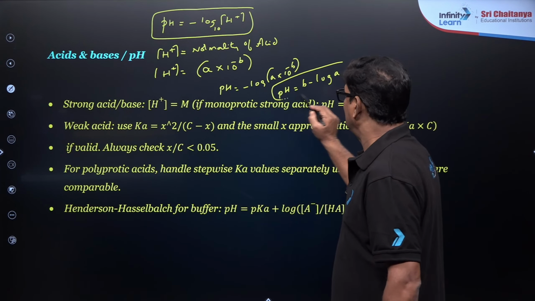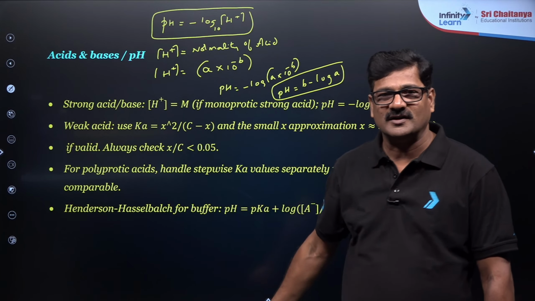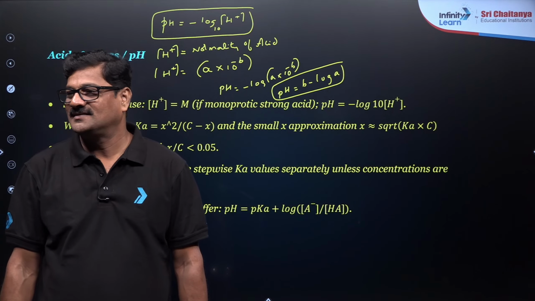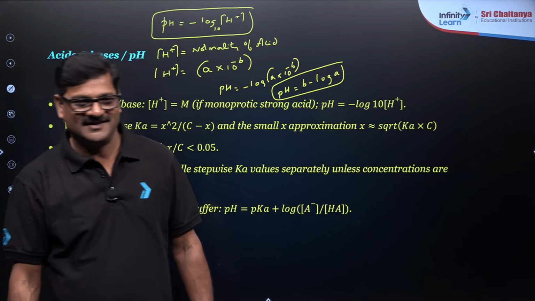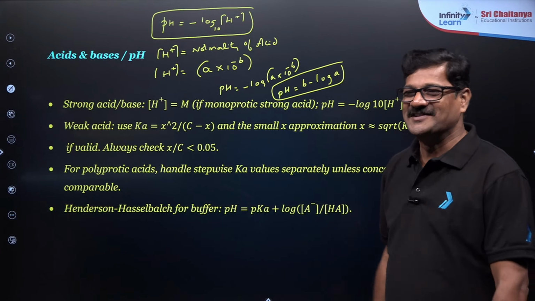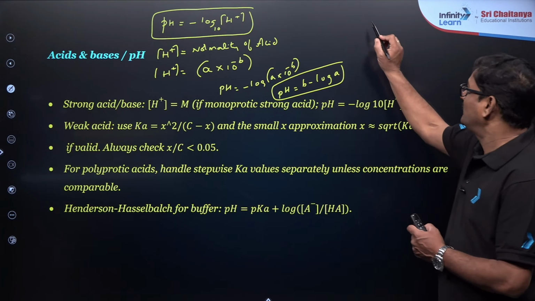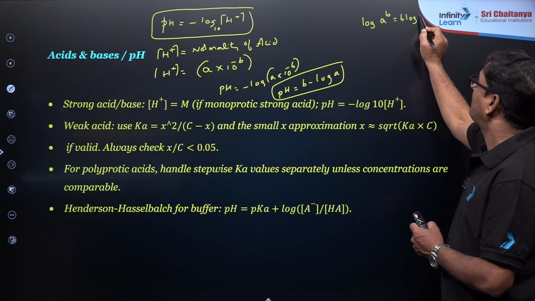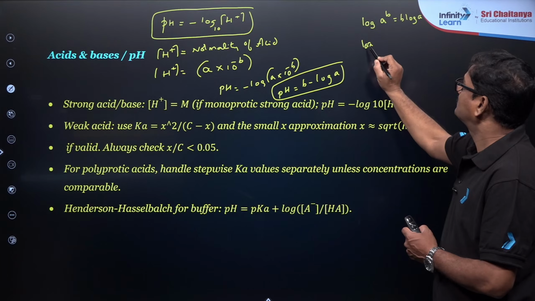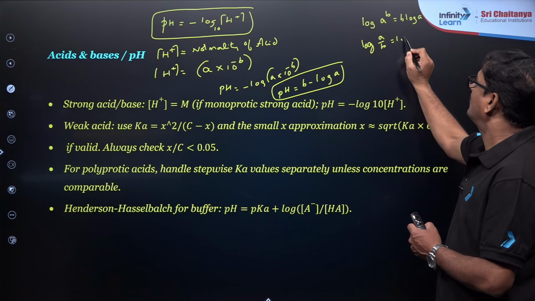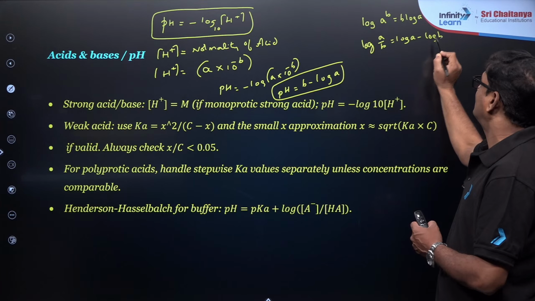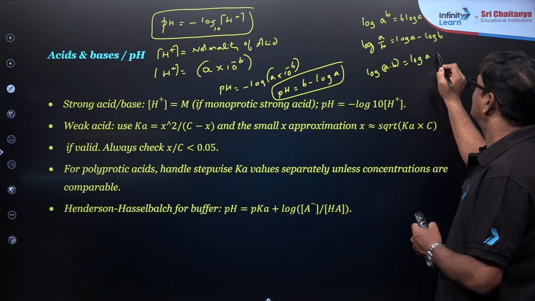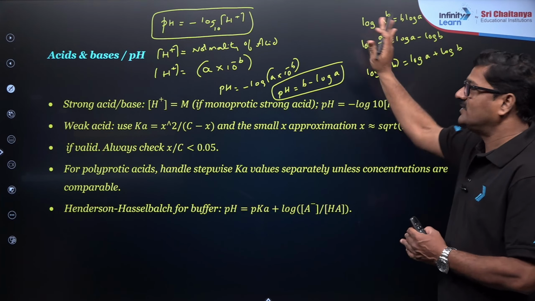Simple, simple. Log a, how to do log a? You can say log a to the power b is b log a. Log a by b is log a minus log b. Log a into b is equal to log a plus log b. So these are the various conversions we'll make.